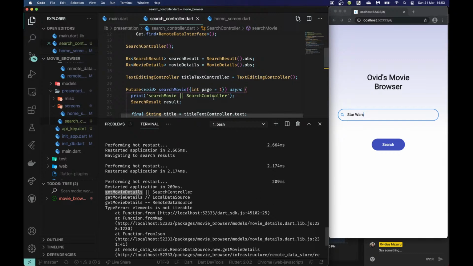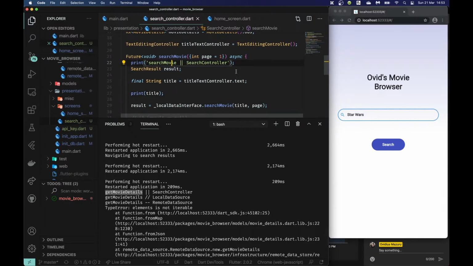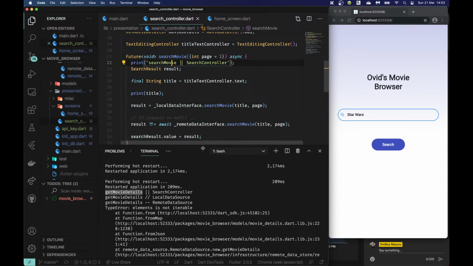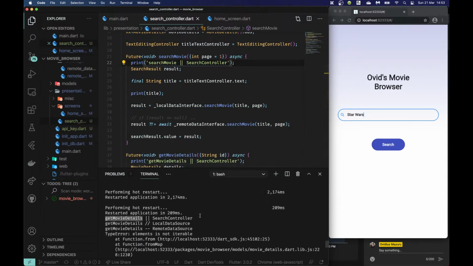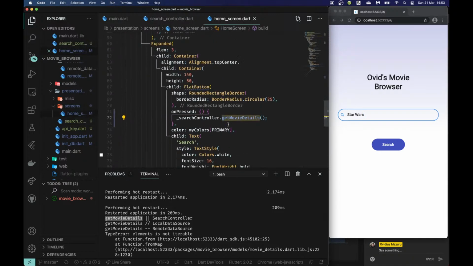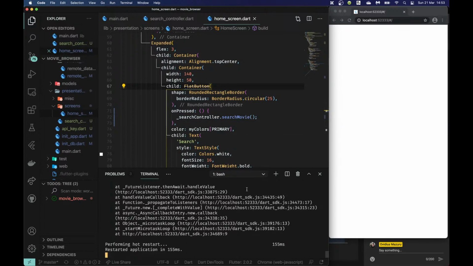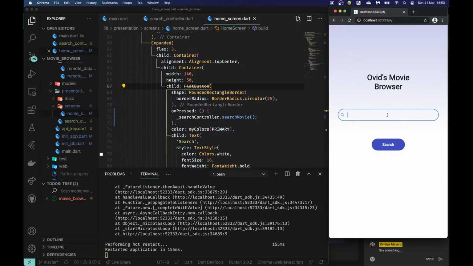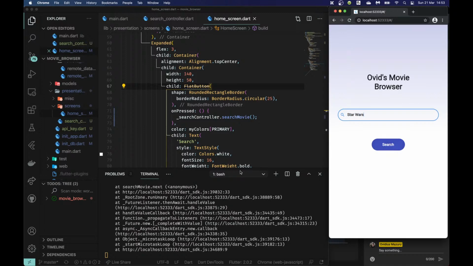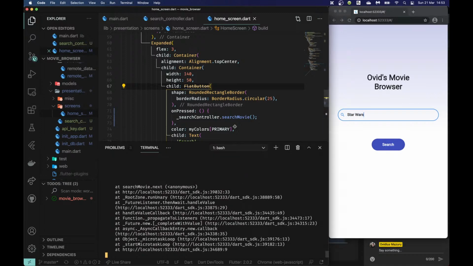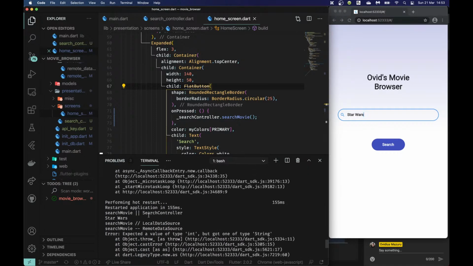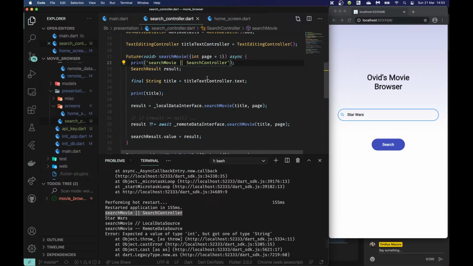So it went to get movie details in the search controller. And to get movie details, it should have gone to search movie. So that was completely my mistake. Try once again. Okay. So it goes to the search movie search controller, which is what we expected. Then it gets the title correctly, Star Wars.